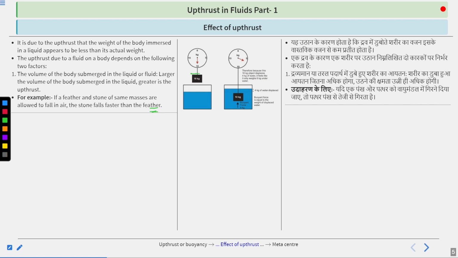You are seeing that there is a weight of 10 kg. So when you immerse that 10 kg weight inside the liquid, you will find that this 10 kg object displaces 4 kg of water. So what will happen? This 4 kg will be the displacement weight. That's why the object that was previously 10 kg will now be only 6 kg under the water. Why? Because 4 kg of water has been displaced.